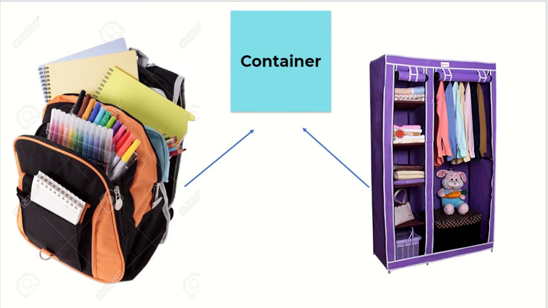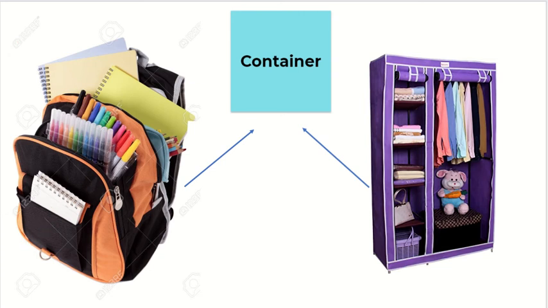Similarly, this almirah also behaves like a container because it is used to contain or store various things like your clothes, your teddy bear, your purses, your towels. There are so many items kept inside the almirah. Therefore, this almirah is also known as a container. So now we understand the concept of a container: basically a box or a bag that is used to contain or store various things.